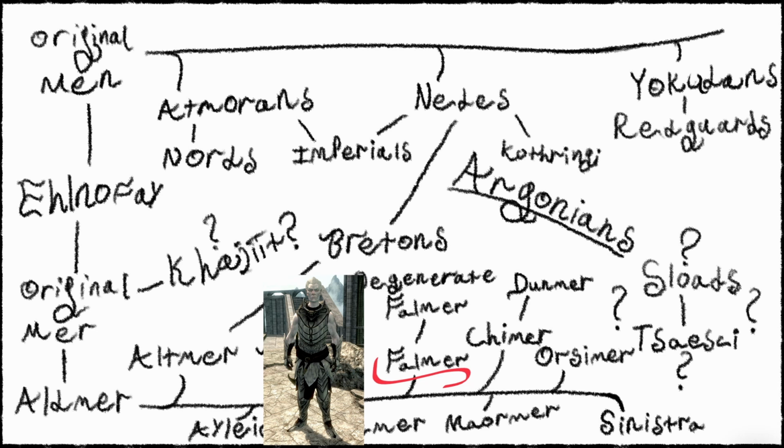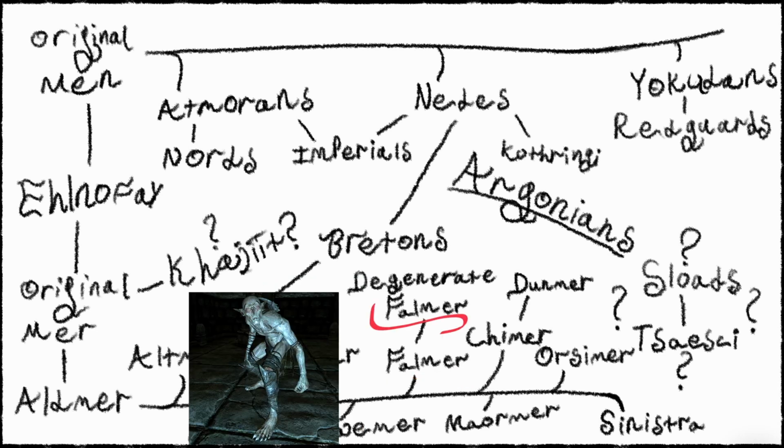The Falmer had their own kingdom above ground, was raided by the Atmorans, now the Nords, and they went underground. Hey, Dwemer, give us some refuge. Dwemer are like, okay. Then they feed them stuff that makes them dumb and turn them into slaves. Not very nice. And that's how you get the degenerate Falmer.